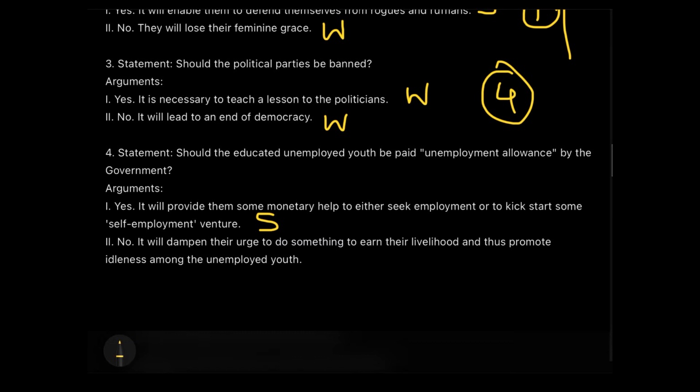The reason is that there are a couple of people who suffer because of this. So yes, this is correct, and this is not correct. If you're saying that this should not be given, then what's your valid reason for that? It will dampen their urge to do something to earn their livelihood and thus promote idleness among the unemployed youth. This is again very much true, that if we start giving everyone this unemployment allowance, then maybe nobody will work, correct.